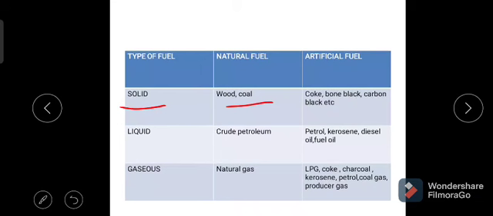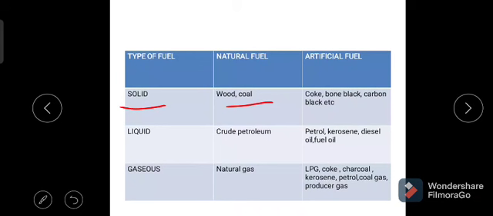If we take solid fuel, it is available in the solid state, in both primary and secondary forms. Naturally, the solid fuel is available in the form of coal, wood, etc. This is the primary fuel or natural fuel.